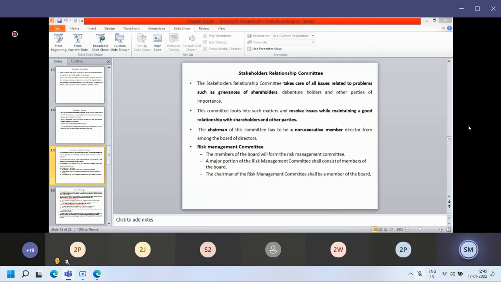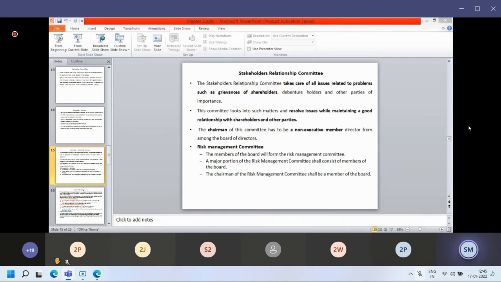So we have to maintain continuous communication with the stakeholders: how much we are producing, how much profit we earned in the last quarter or year, what we expect, the expansion of the existing plant, the future strategies, the policies for employees and investors, and the returns we are going to give in coming years. Everything can be communicated.